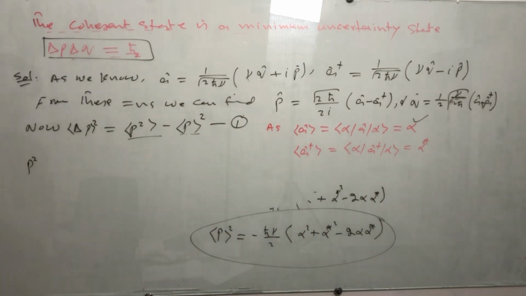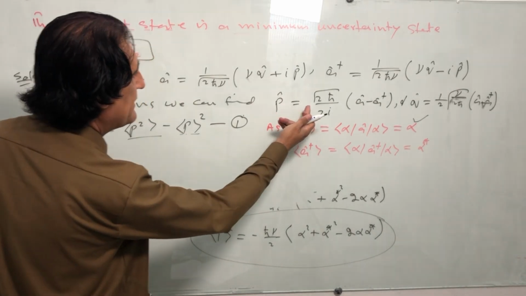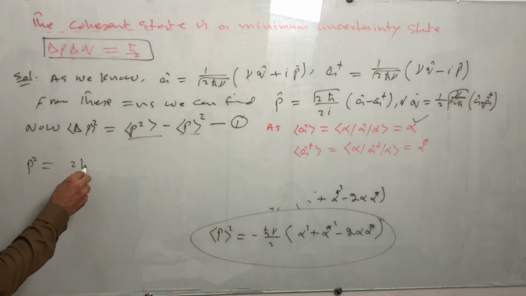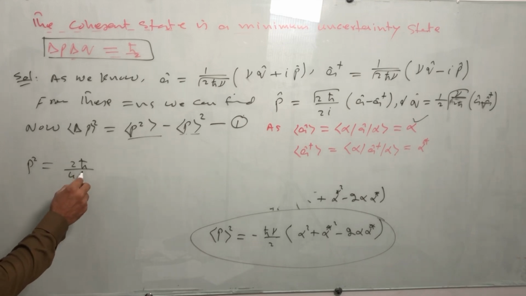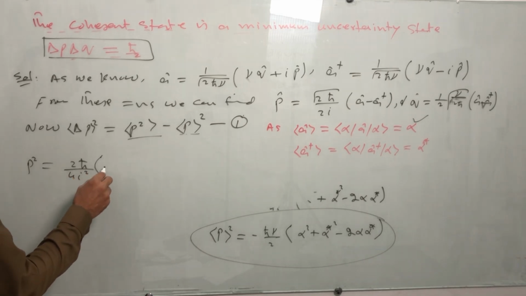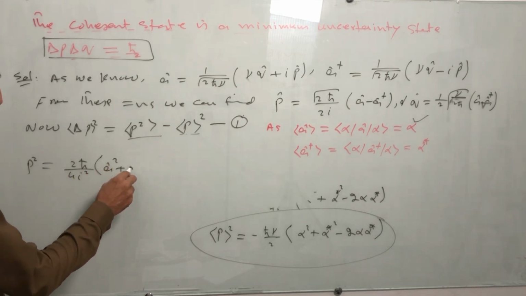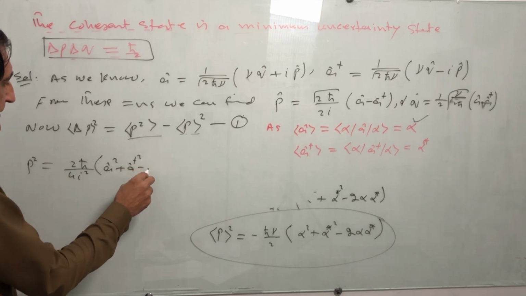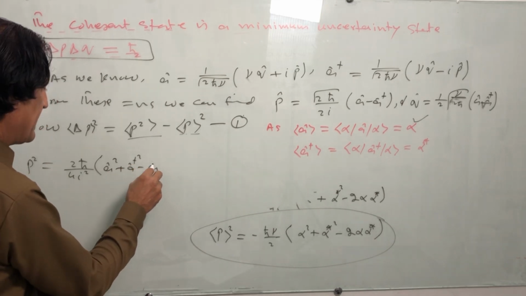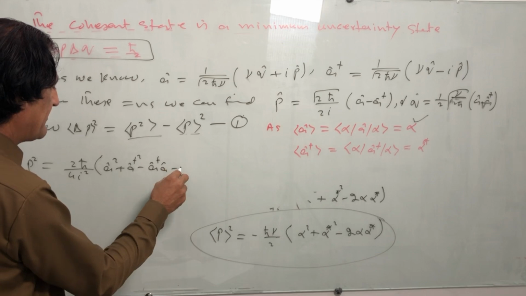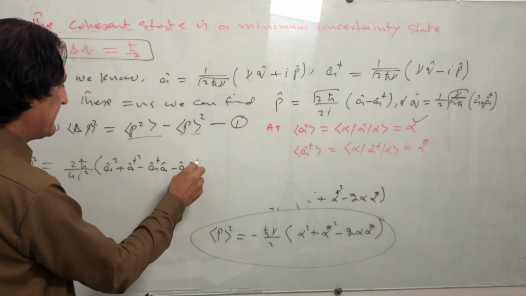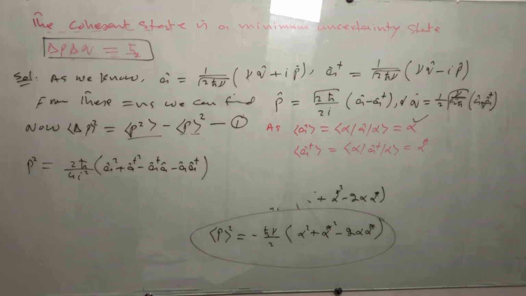Take P square first. If we take P square, then we have 2ħ divided by 4 i square, and we have A square plus A dagger square minus A dagger A minus A A dagger. So this is P square, and then take the average.